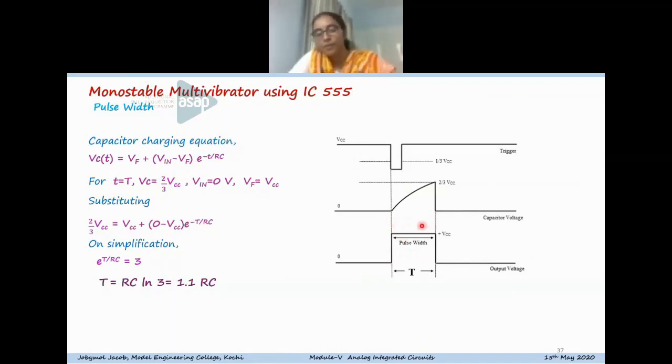This is the pulse width for the monostable operation that determines the quasi-stable operation of the flip-flop, and that can be designed. So any pulse width can be designed by using this expression.